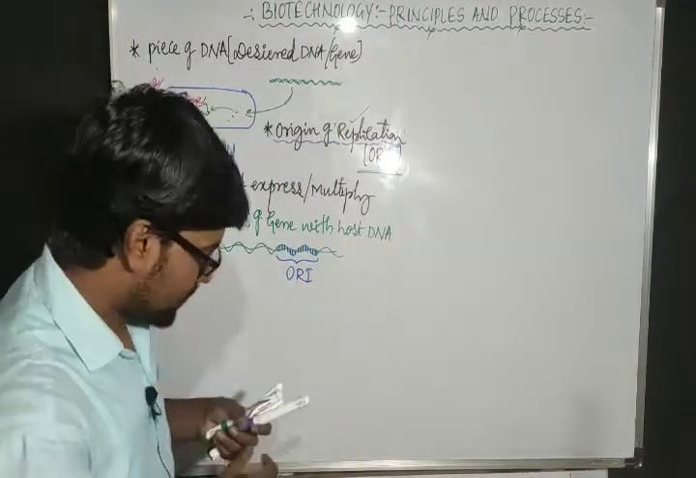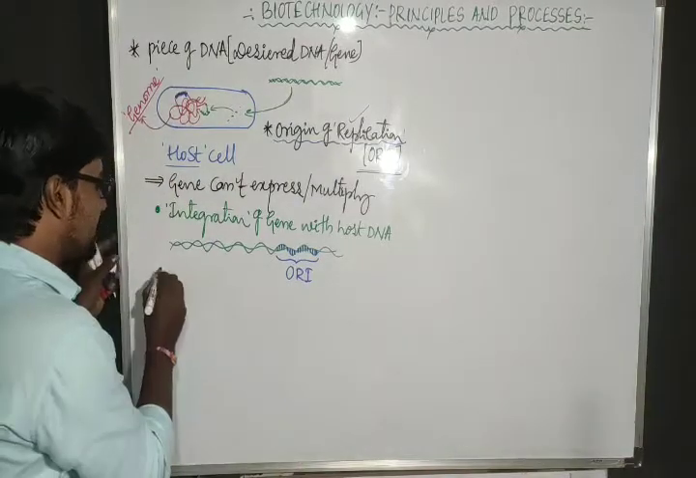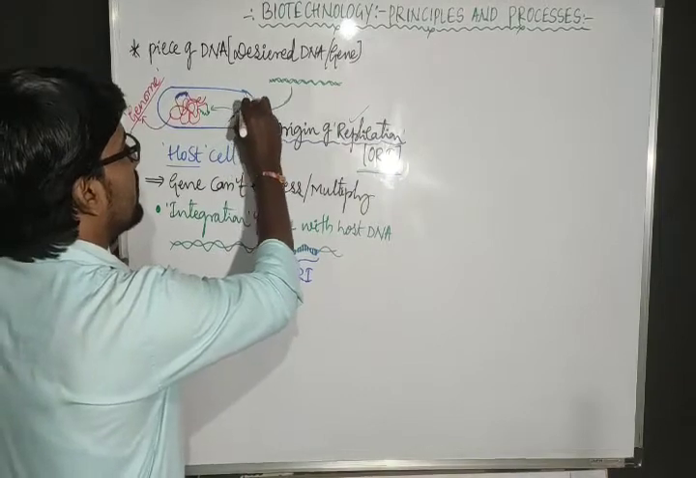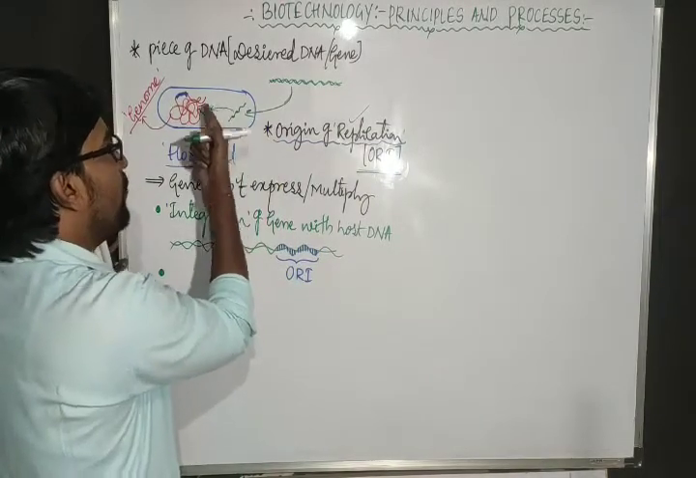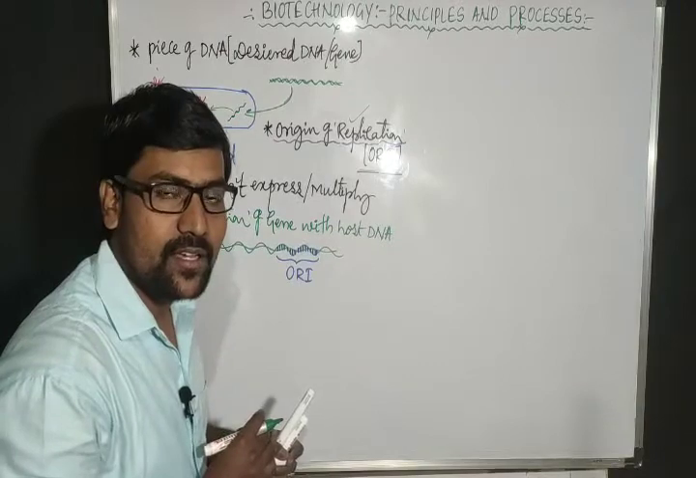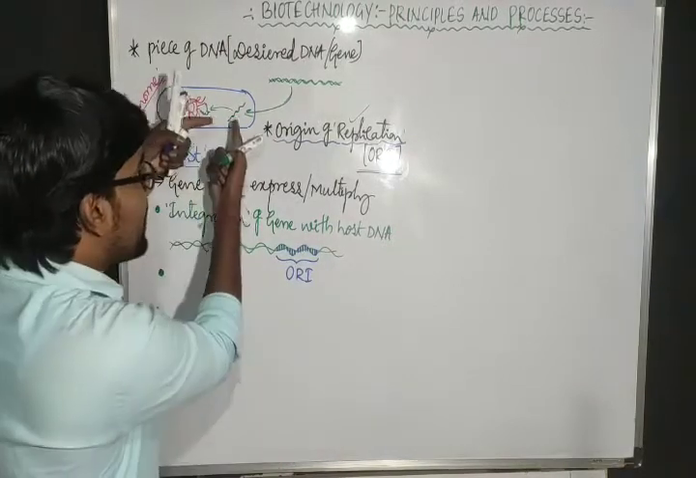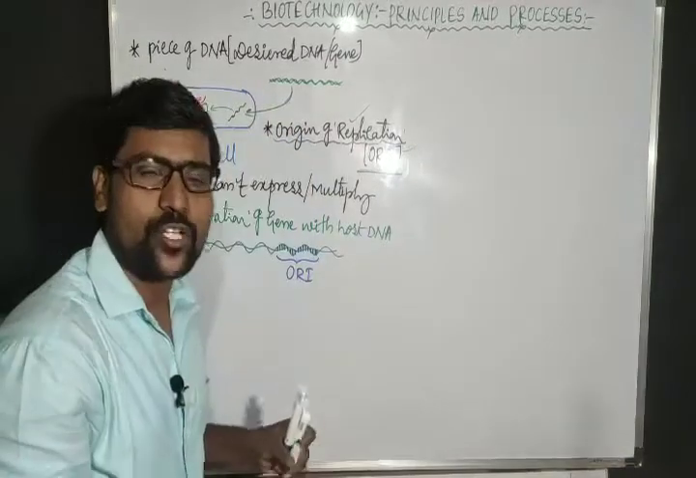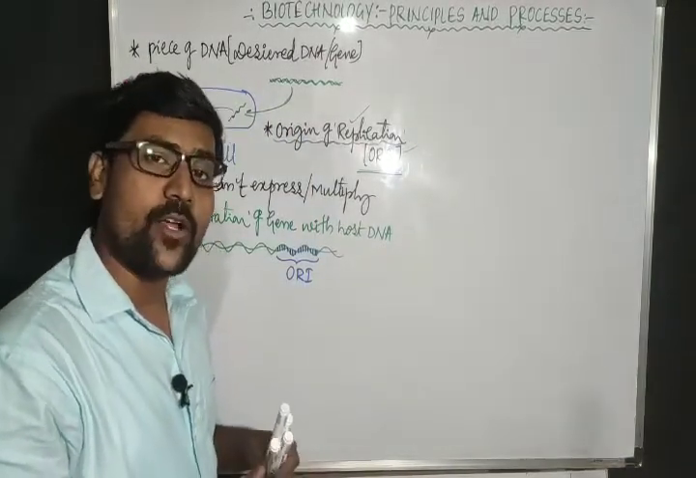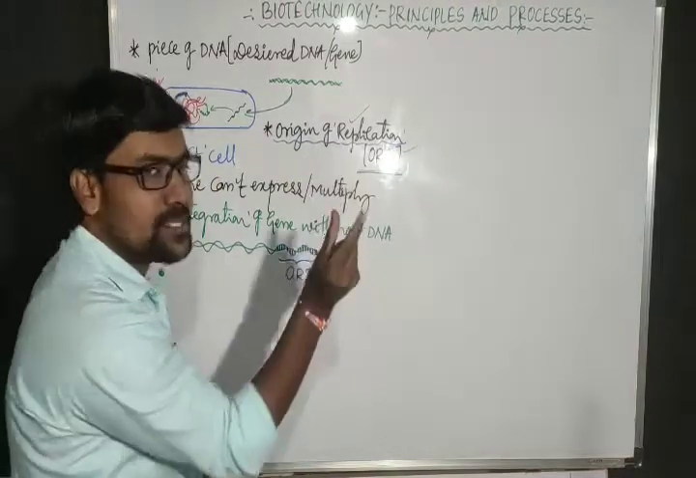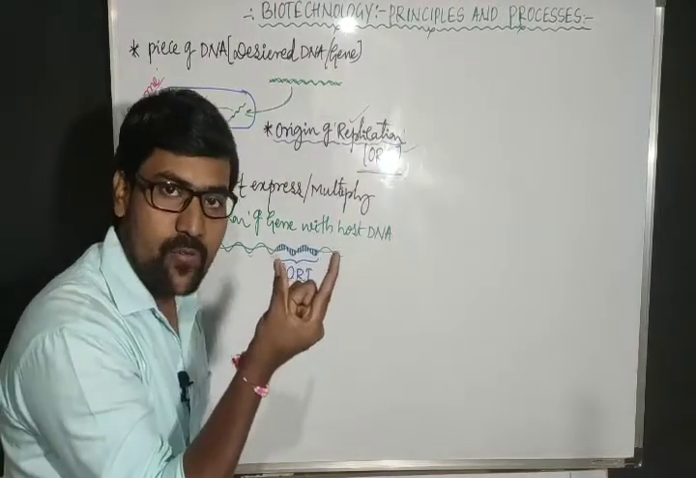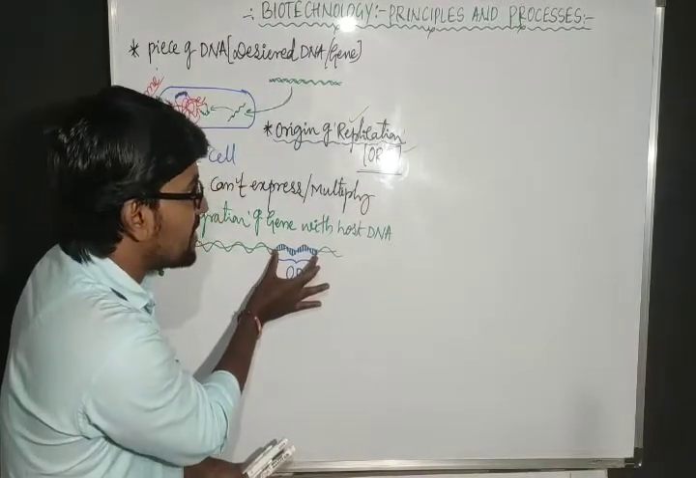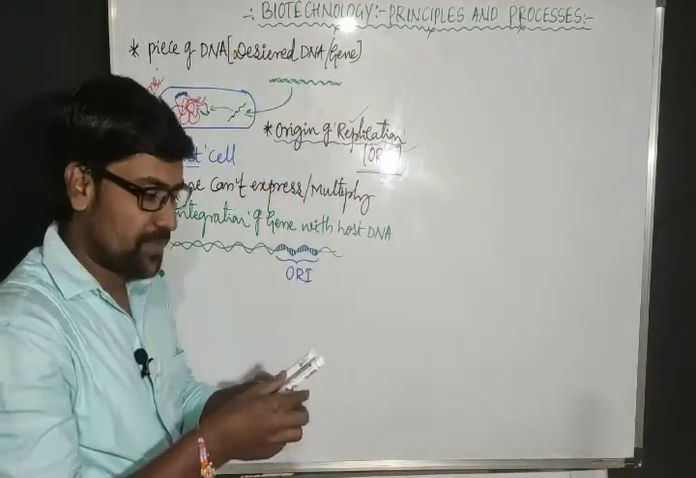That is one choice. But sometimes we can't mix the gene with the host DNA. Why are we mixing the gene with the host DNA? Because we need ORI, the origin of replication. Now what we can do is take the particular sequence of ORI. We have to prepare this sequence artificially in the lab. This sequence is mixed with this DNA.